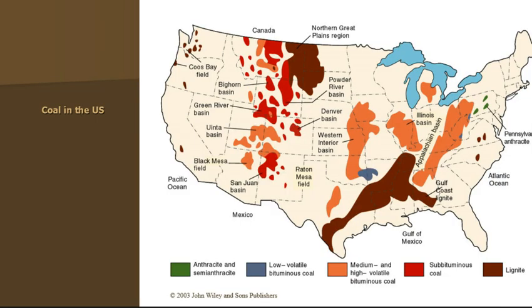Okay, so what about in the United States? Where is it? Well, hey, look at us, right? We are kind of sandwiched in between a bituminous coal seam right here and then all this lignite that runs through most of the south here. And then once you get into the Appalachian Basin, you start to get higher quality coal, and then you can see over here the Pennsylvania coal is going to be the anthracite coal. All right.